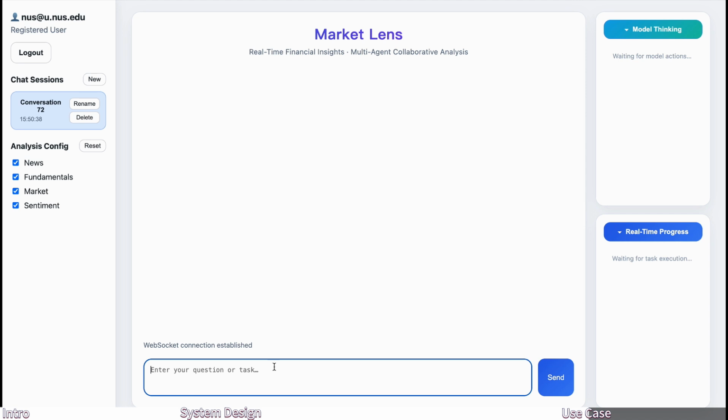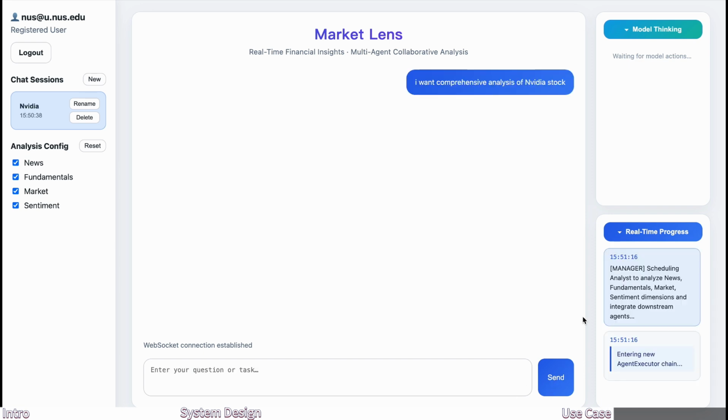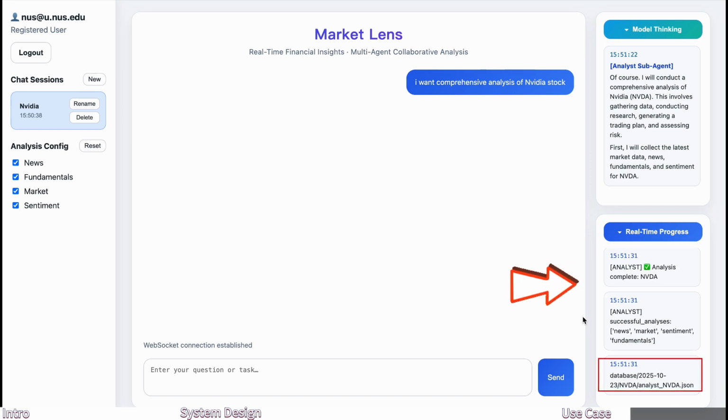Now let's try a real example. In the center chat box, we type, "I want comprehensive analysis of NVIDIA stock." From the sidebar, click Rename and change the conversation name to NVIDIA. Immediately, the reasoning process appears on the right panel, and the analyst begins calling all four tools. All the data are stored as a JSON file in the database.